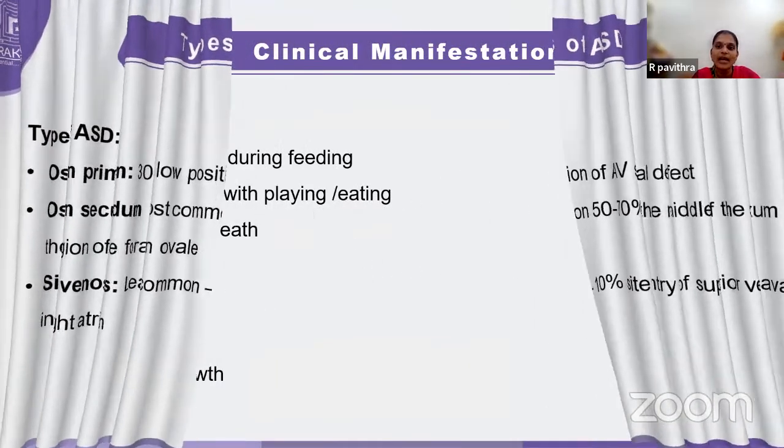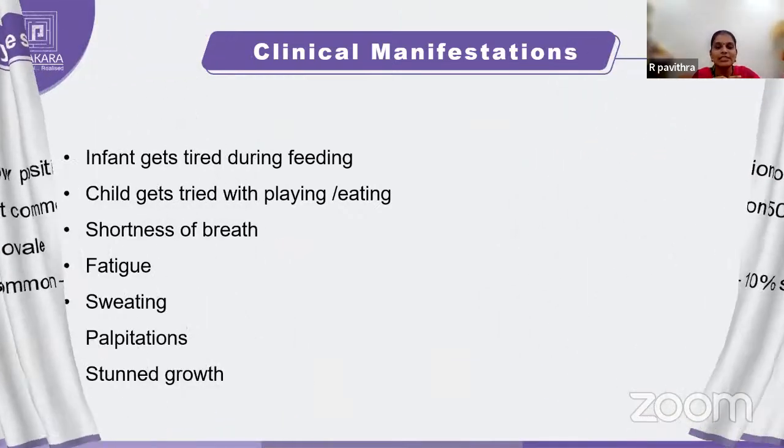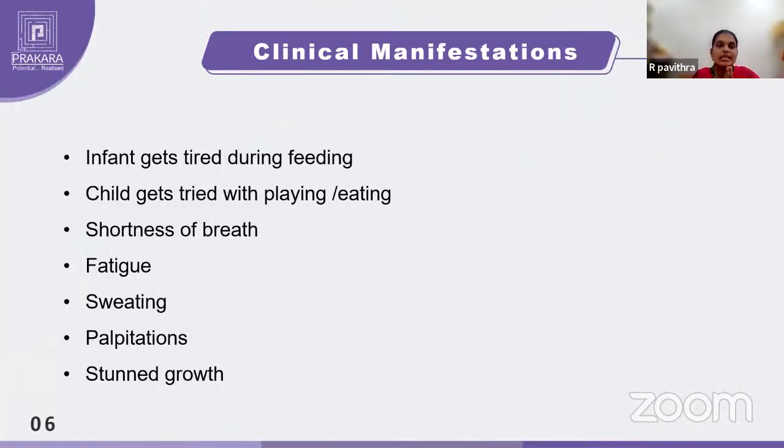Coming to the clinical manifestations of atrial septal defect. Because there is a mixing of blood, the deoxygenated and oxygenated blood together we call mixed blood. This mixed blood is circulated to your body. What happens when you are getting mixed blood? A lesser amount of oxygen will be supplied to your tissues.